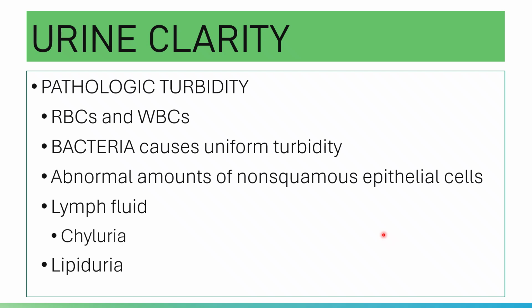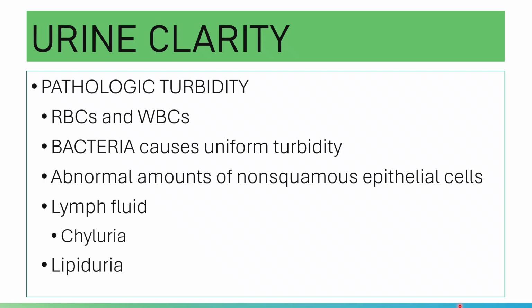What else? Discharge of lymph in the urine will cause pathologic turbidity. Please note you have this term chyluria. Chyluria is the discharge of milky white urine. So what is present in the urine? You have lymph fluid. Chyluria is caused by rupture or obstruction of lymph flow or obstruction of lymph vessels.